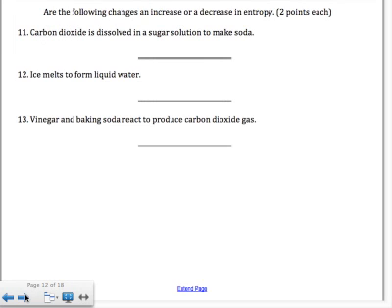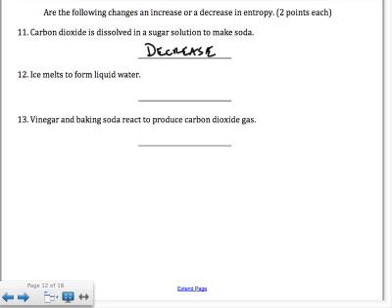Are the following changes an increase or decrease in entropy? So we're looking for things becoming more or less disorganized or disordered. Carbon dioxide is dissolved in a sugar solution to make soda. Well, anytime you dissolve a gas, carbon dioxide gas, into a liquid, it becomes less disordered, which is a decrease in entropy.